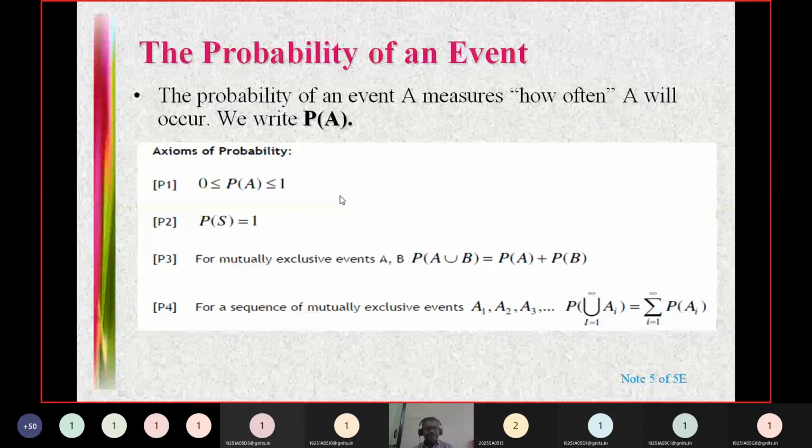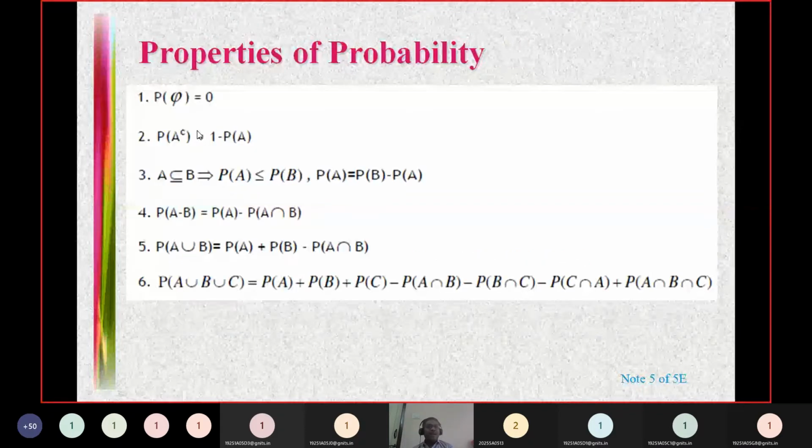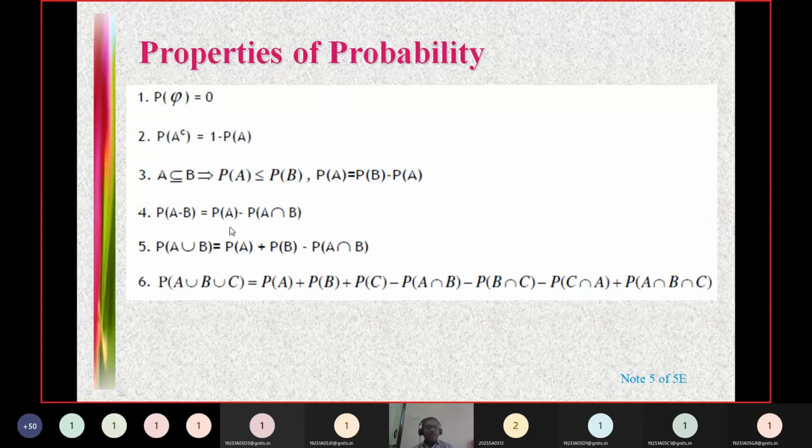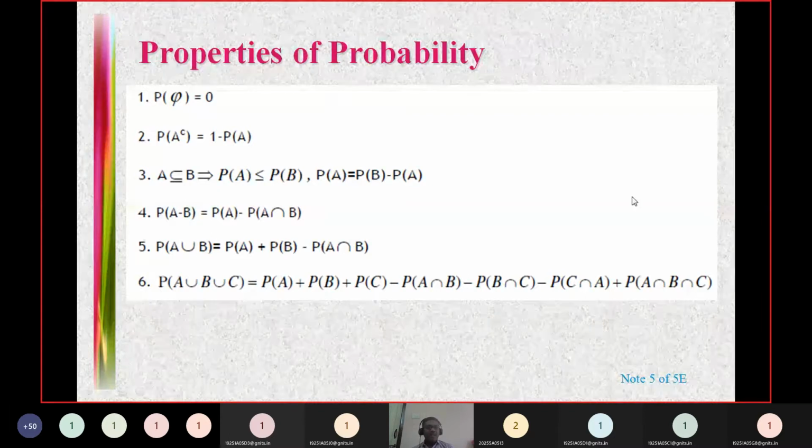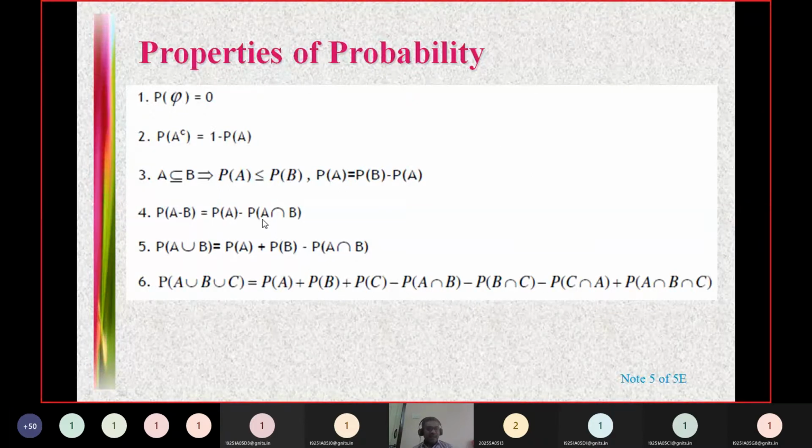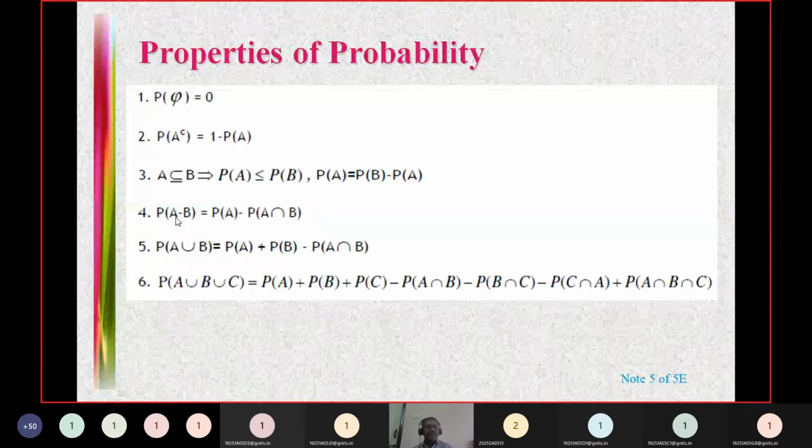After that, we have seen some properties of probabilities also, like the probability of an empty set is 0, and the probability of A complement, another way of writing it is P of A bar, P of A bar equal to 1 minus P of A. Whenever A is a subset of B, we have seen that P of A is less than or equal to P of B. P of A minus B equal to P of A minus P of A intersection B. These are all set theoretical. If you draw the Venn diagram, then you will understand this. A minus B is nothing but elements of A but not in B, that is nothing but removing A intersection B from A. So P of A minus B is nothing but P of A minus P of A intersection B.